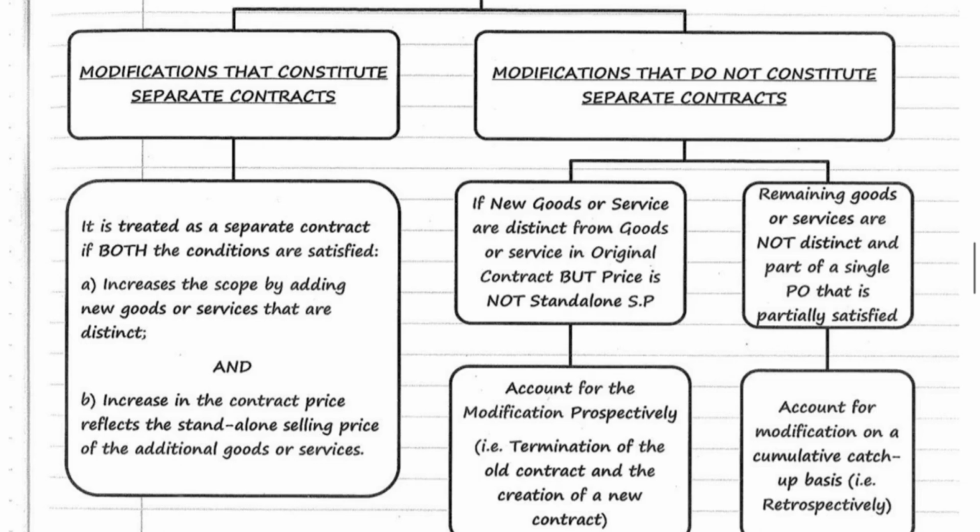In such a case, the modification needs to be accounted based on cumulative catch-up basis. That is, we need to do retrospective accounting. A retrospective modification needs to be done. Here in this case, the goods and services are same and are part of a single performance obligation that is partially already satisfied. In such a case, in case of modification, we need to do cumulative catch-up basis accounting. That means a retrospective accounting.